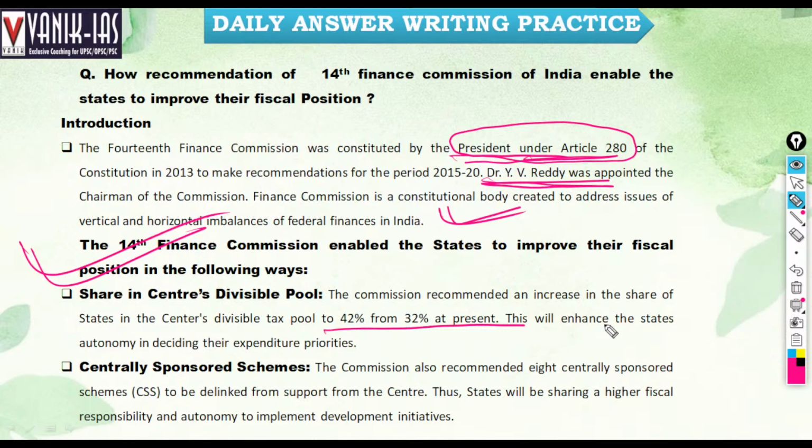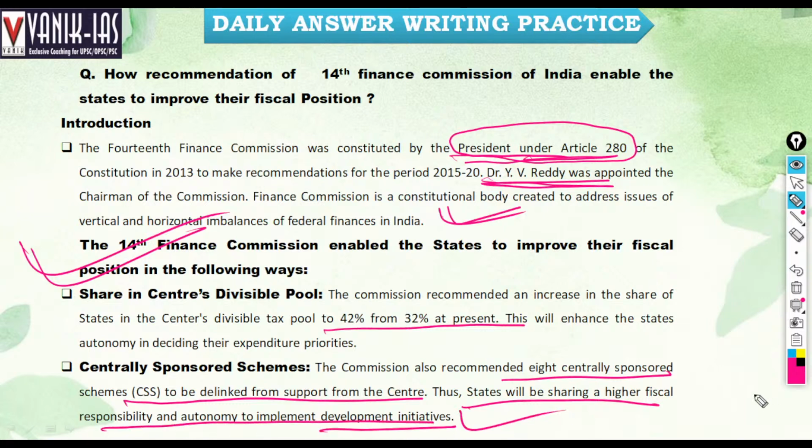Centrally sponsored schemes. The Commission also recommended 8 centrally sponsored schemes to be delinked from the support from the center. The states will be sharing higher fiscal responsibility and autonomy to implement the development initiatives. So centrally sponsored schemes will be delinked from support from the center. That means it will be up to the states whether they want to implement such schemes or not.